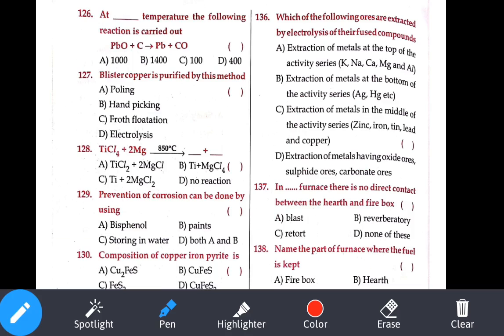Blister copper. Just now I said blister copper, electrolytic refining, or we can simply say poling. So actually this one also is given. A and D are correct, so some mistake should be there. Some mistake is there here. Option D, so our poling method.